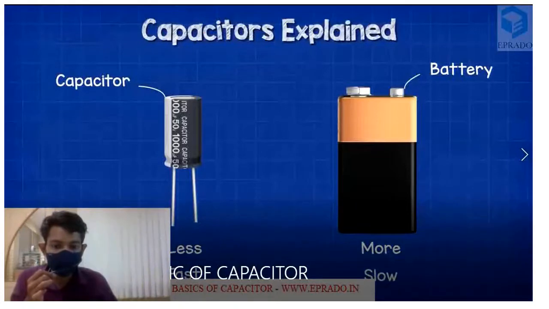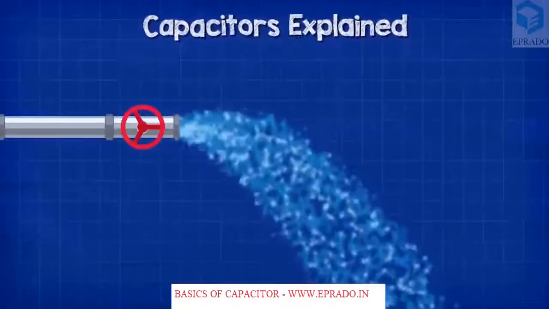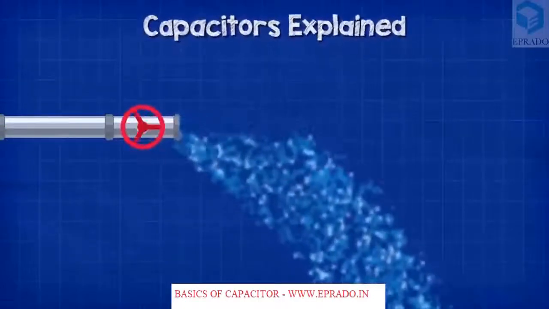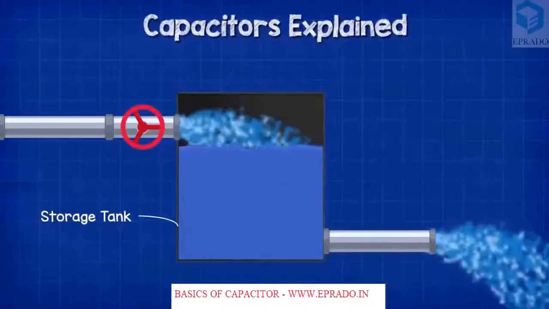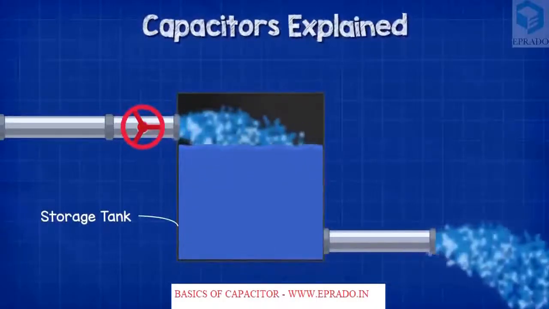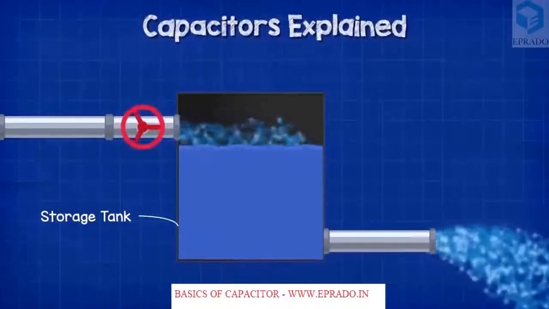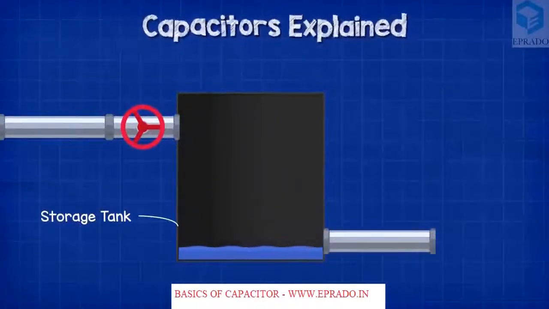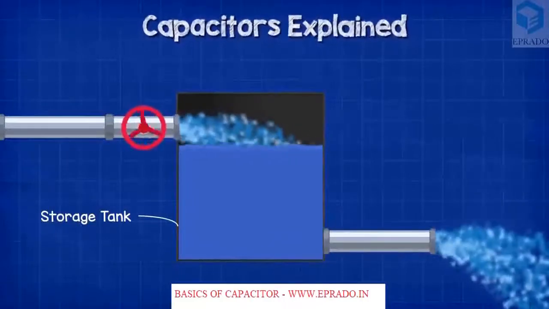Okay, let's have a deeper look at how we can use it in a circuit. Let us consider a pipe that is giving out some water. So what will happen if we turn off this valve? Then the water flow will stop. But if we add a storage tank like this, then what will happen? The water is stored in this tank, and if this valve is turned off, this tank provides some water through this pipe for a few seconds.